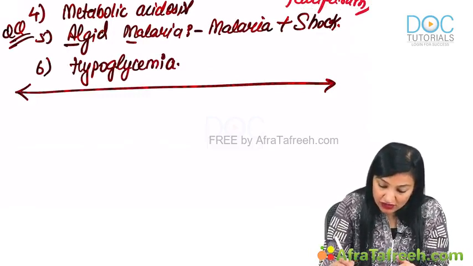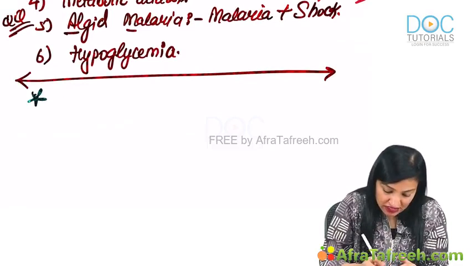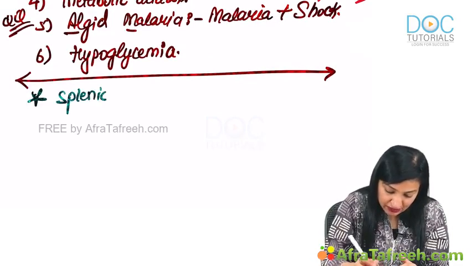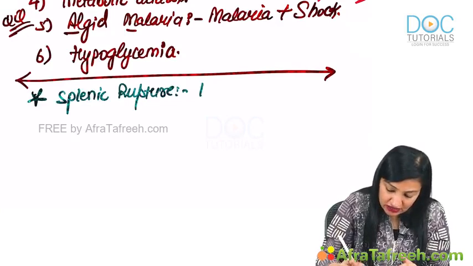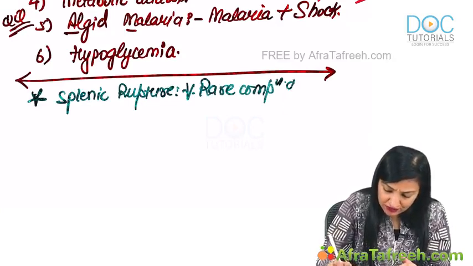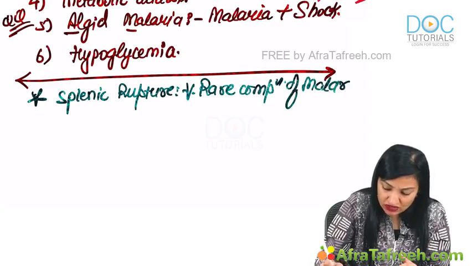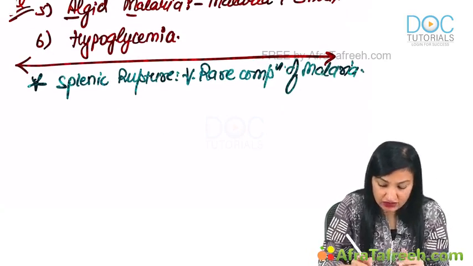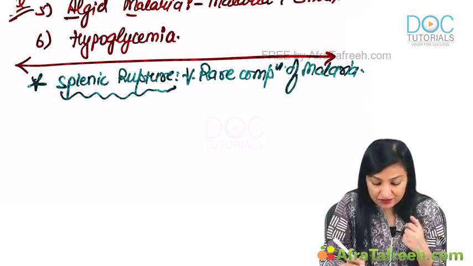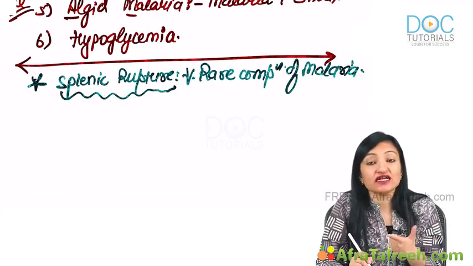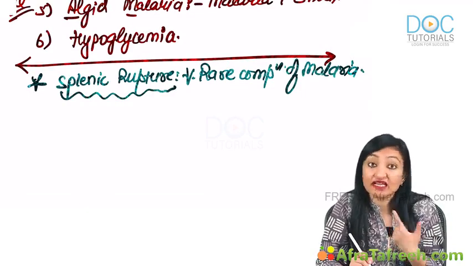Then a couple of words about another complication known as splenic rupture. Remember, splenic rupture is a very rare complication of malaria. Obviously it's a very dangerous complication. And when I say dangerous, do not think that the most common cause is going to be again falciparum.